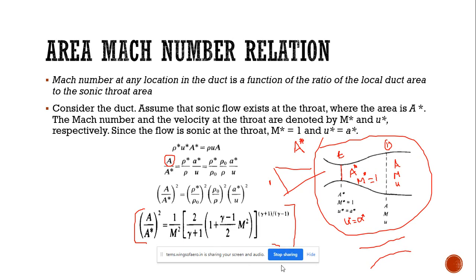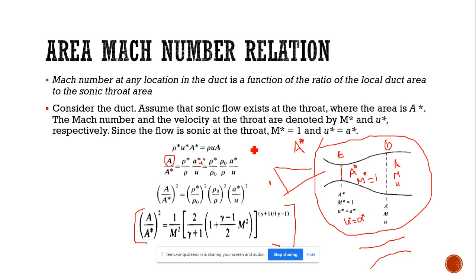Okay. Sometimes in some problems, here we have two regions. One is the throat region, another is the divergent region, and we have considered the continuity equation for deriving this. So rho star u star A star equals rho u A. From this we need only the area ratio. That's why we are taking A by A star. So A by A star equals rho star into U star divided by rho into U.